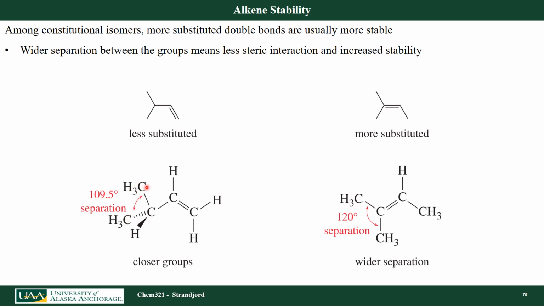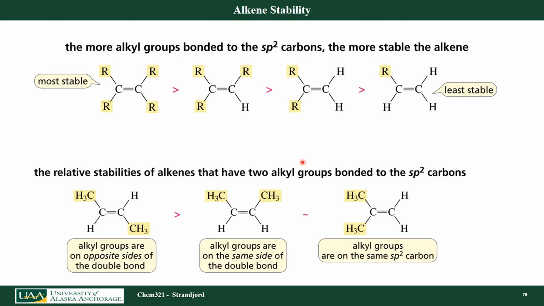And so they tend to bump into each other because there's only 109.5 degrees between them. So that costs us energy. Whereas in the most substituted, my methyl groups now are 120 degrees apart from each other. They're wider separation. They're going to be more stable because they're further apart from each other. So if we were to look at stability, the most substituted alkenes are most stable. And as I move to the right here to the least substituted, those are the least stable.